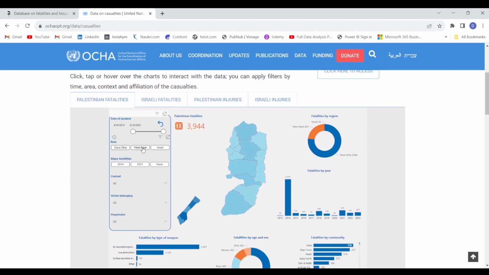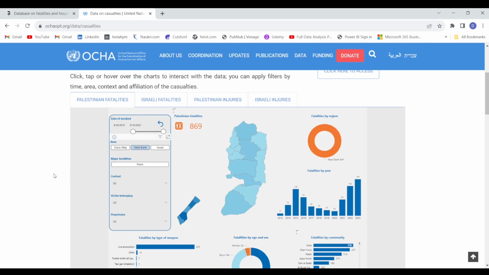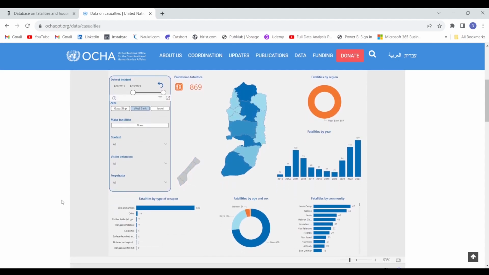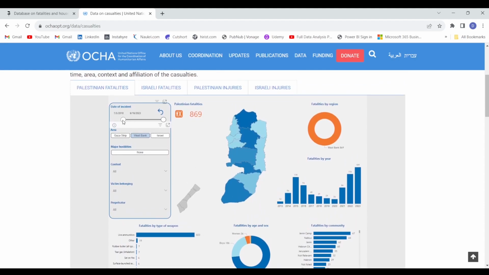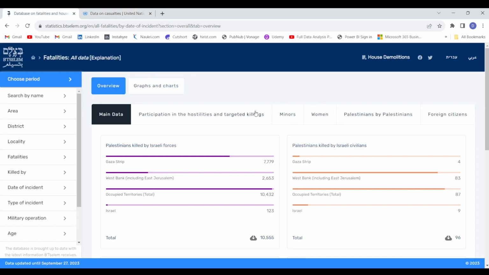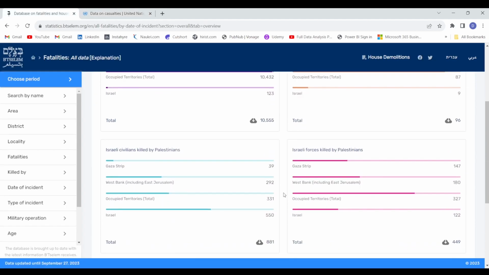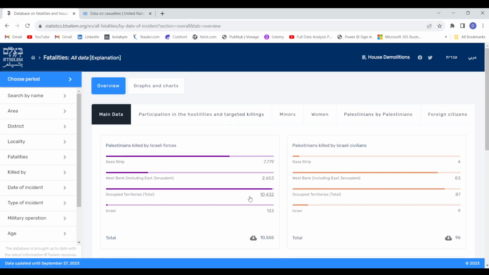If you select the area, let's say if you have selected West Bank, then this whole report will show you the data for West Bank, right? And here they have used different types of charts and the map visual as well for the analysis, for representing the insights. While on B'Tselem's website, they have used these 5 bar charts in order to represent the data. We have downloaded the data from B'Tselem's website, particularly from the main data section, and we will be using this data for the analysis, and we will also be creating a report to represent the insights, right?